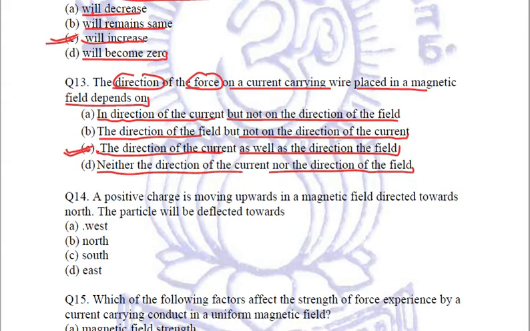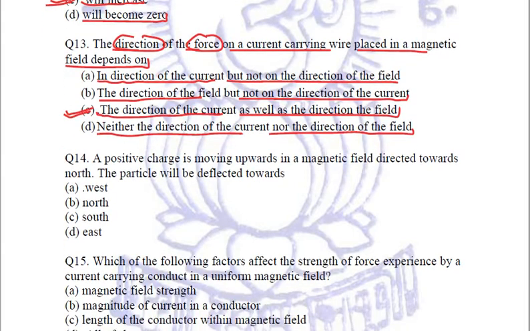Let's see the next question. A positive charge is moving upwards in a magnetic field directed towards north. Now the charge is moving upward. That means the force is acting in the upward direction. And the magnetic field is directed towards north. Right? The particle will be deflected towards.